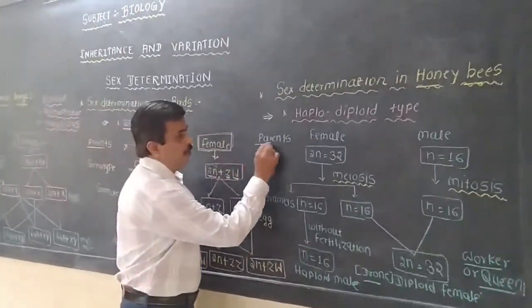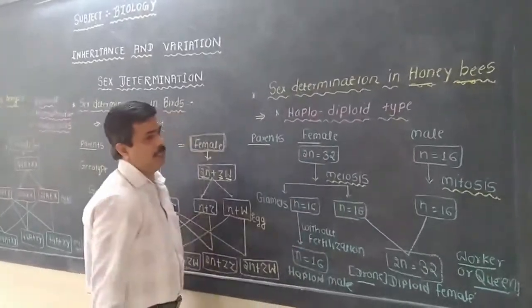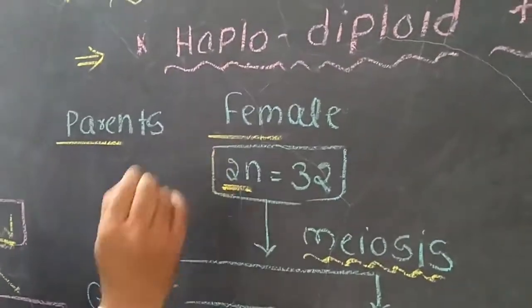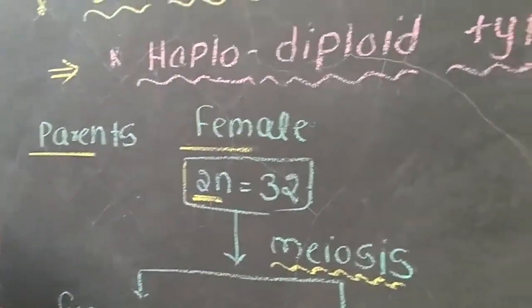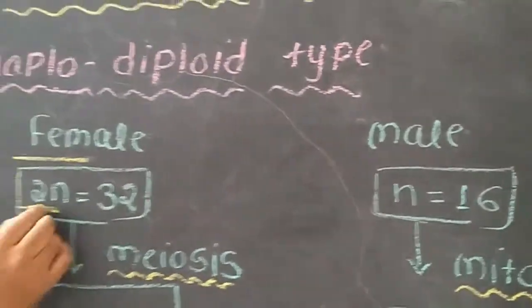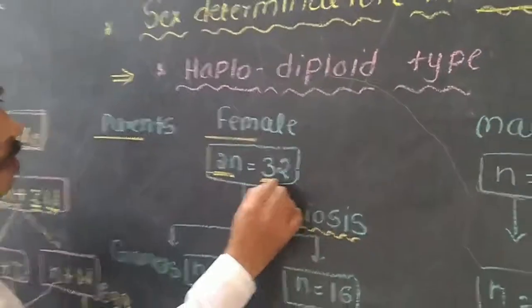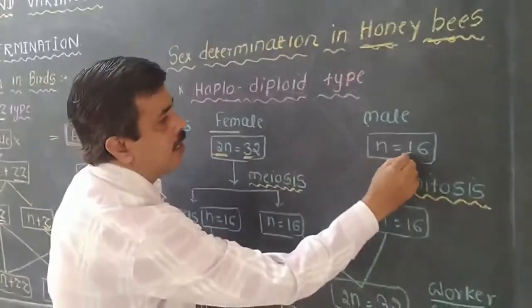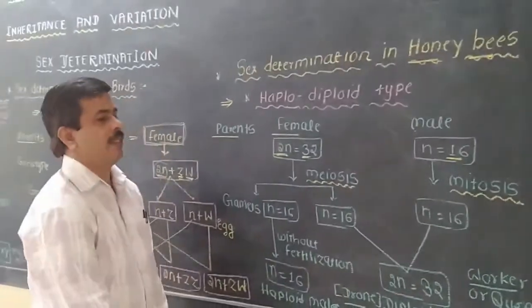In case of the female honeybee, that is the queen, it will be diploid, and the male will be haploid. The diploid condition contains 32 chromosomes, and in the male 16 chromosomes will be present.